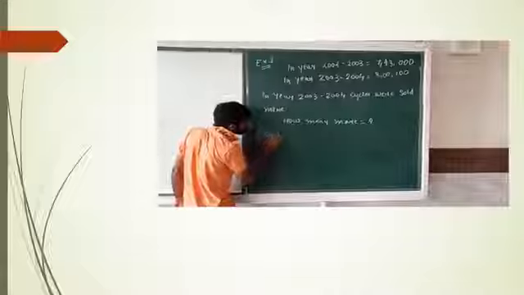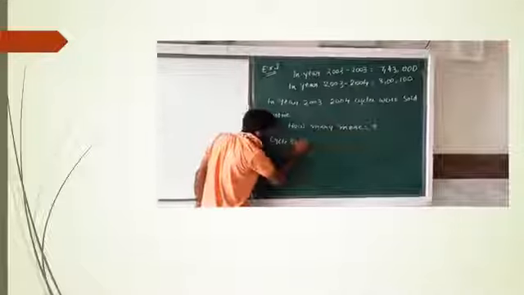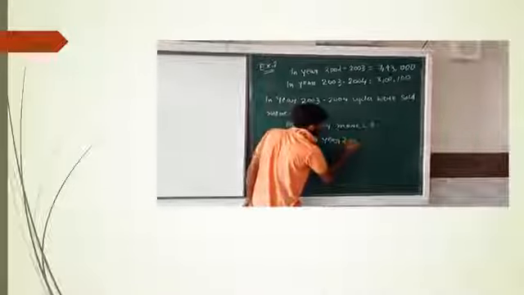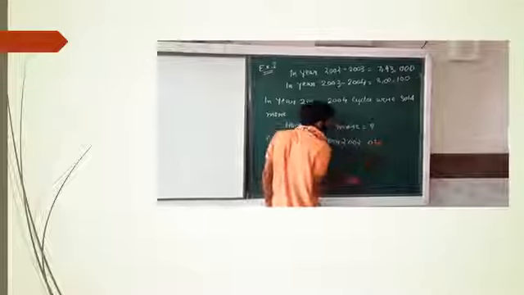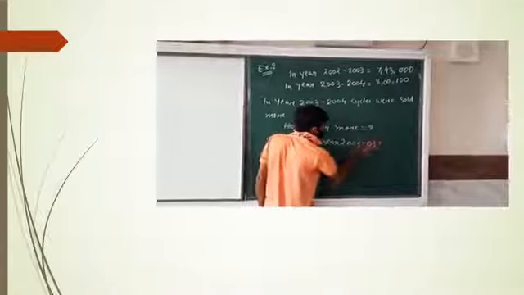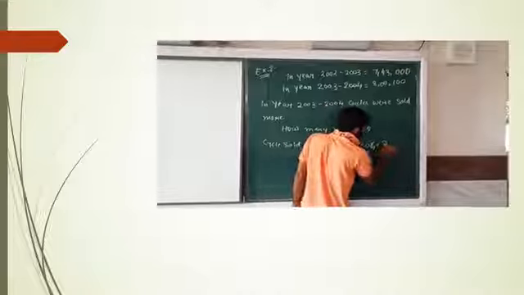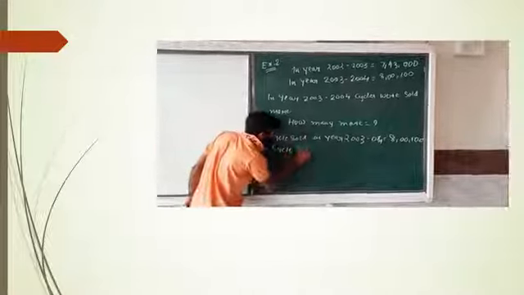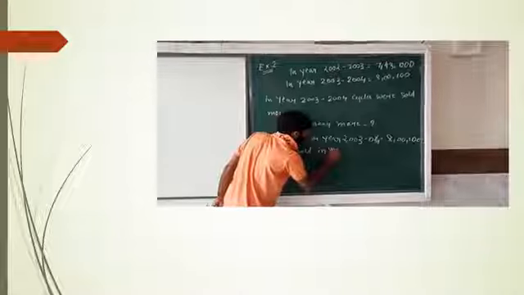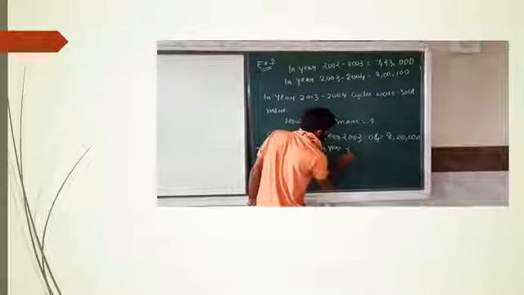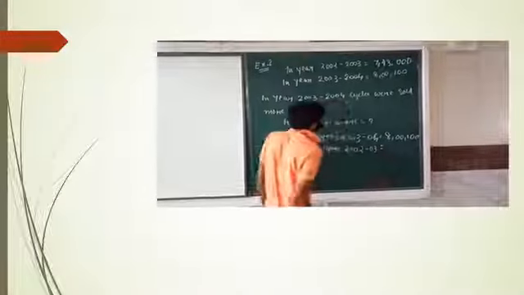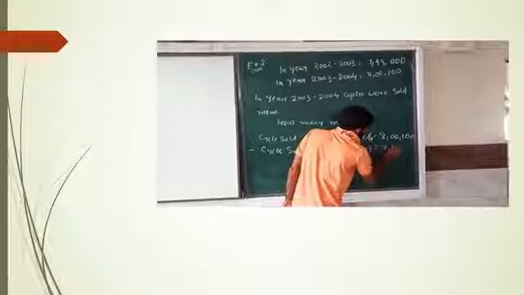So cycles sold in year 2003-2004 minus cycles sold in year 2002-3 is equal to 7,43,000.